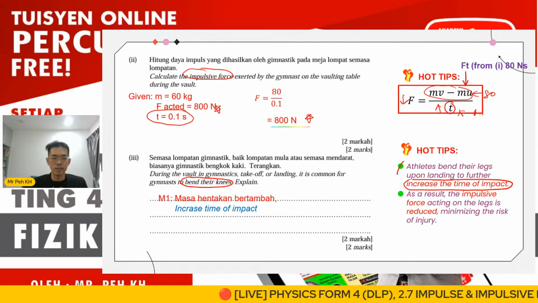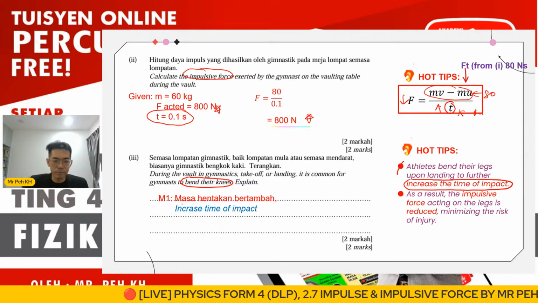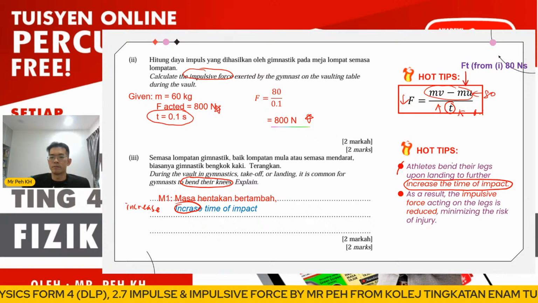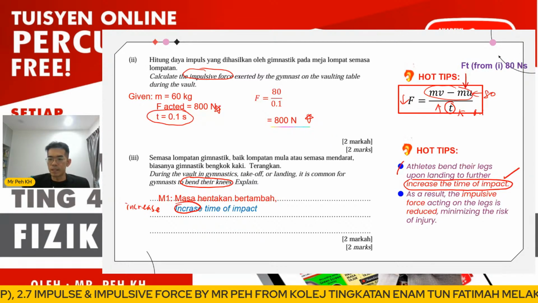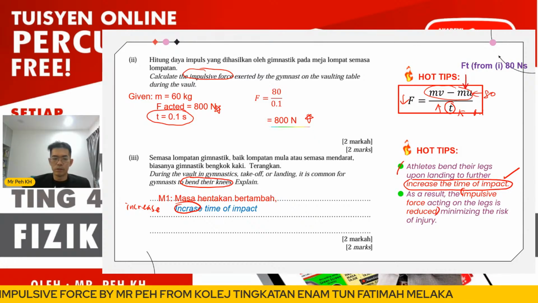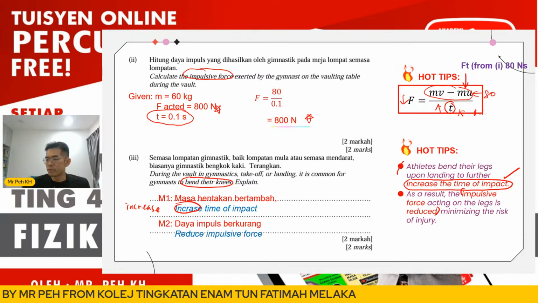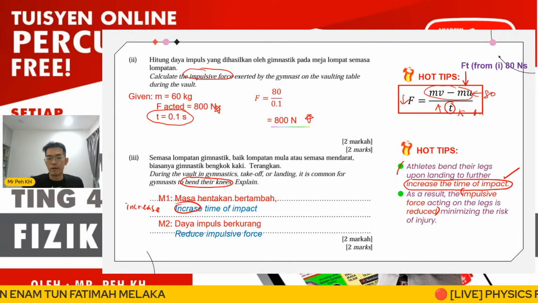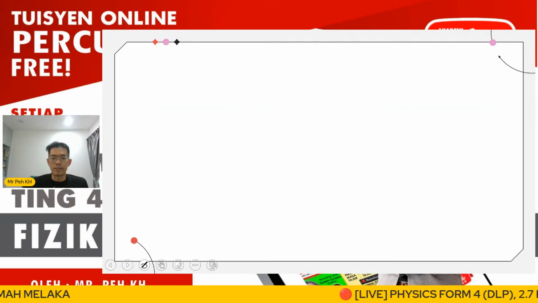First, increase time of impact. Second, you have to give reduce impulsive force. This is the minimum answer you can give now. Okay, 2 points will be here.